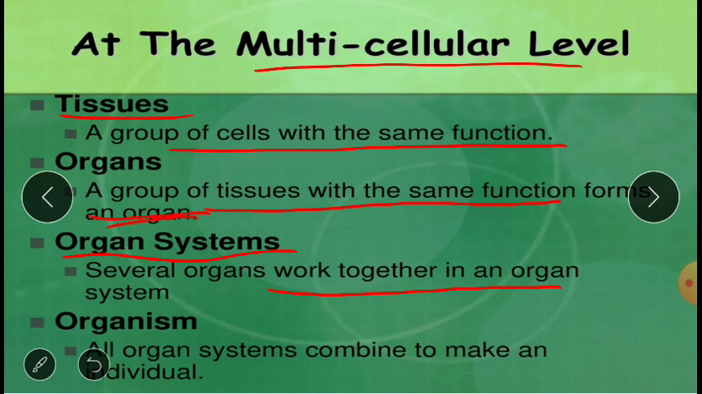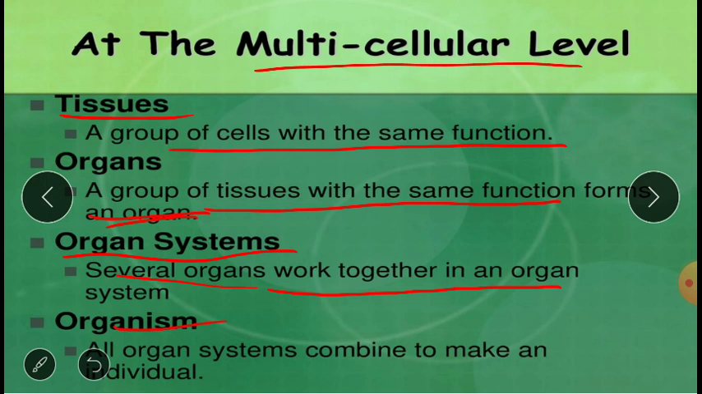So different systems, for example, you take your digestive system. When I am saying digestive system, mouth, esophagus, pharynx, stomach, small intestine, large intestine, all these are working together to form the organ system. And in the same manner, many such systems together are going to be working together to make an organism. So a digestive system, circulatory system, nervous system, reproductive system, excretory system, these different systems are working together in our human body to make us a living organism.